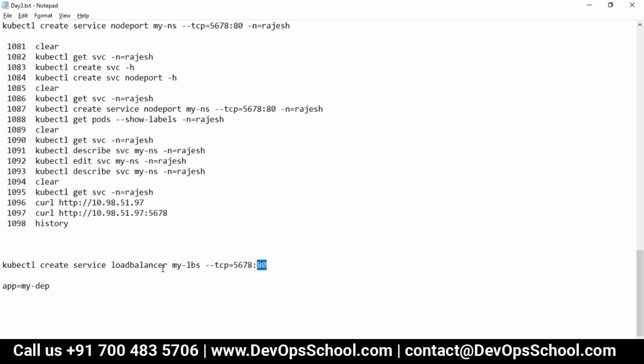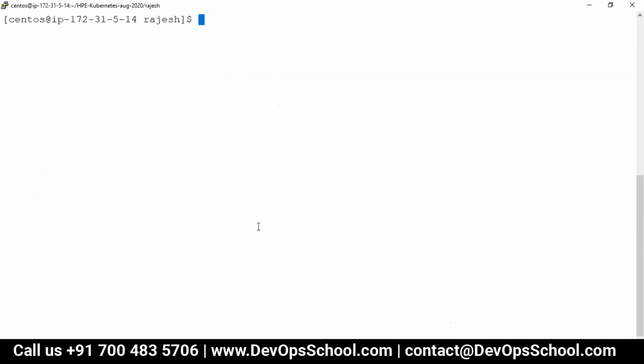Now the question is, will the load balancer get created? No, the answer is no. Why? Because the Kubernetes cluster has no access to AWS and has no idea of AWS, because I set it up manually. To overcome this, you can set up the cluster with EKS or kOps, and then this command will work. You can do it manually also, but that's a very complicated process, so we'll ignore it.